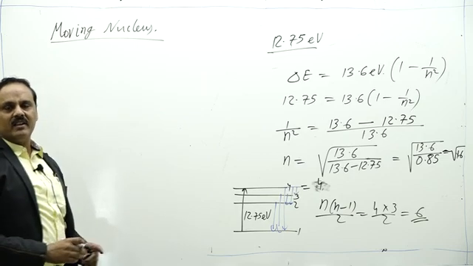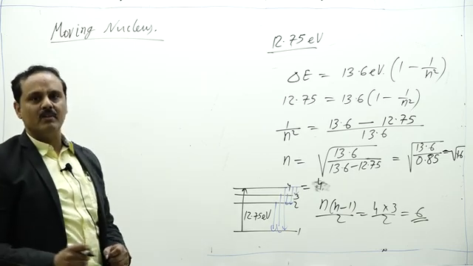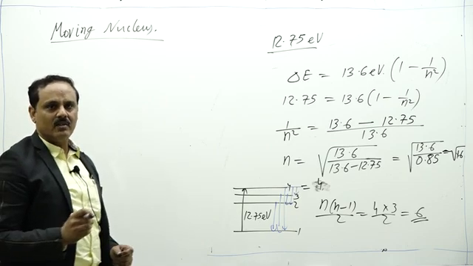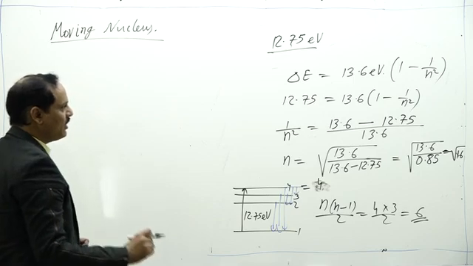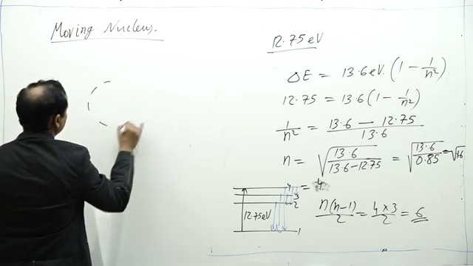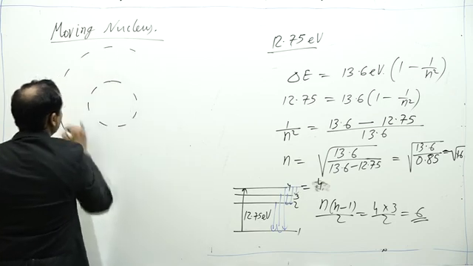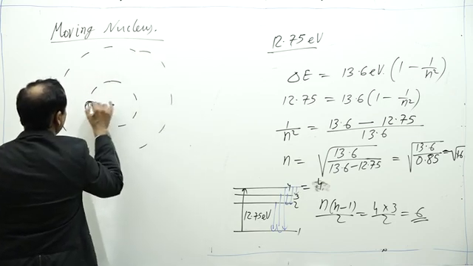In absence of any external force, center of mass of the system will remain at rest. Center of mass will not be moving, but nucleus as well as electron both will be moving around that center of mass, nucleus in smaller orbit and electron in larger orbit.